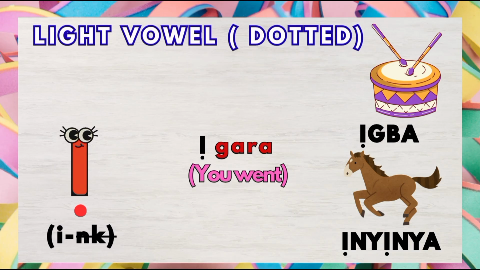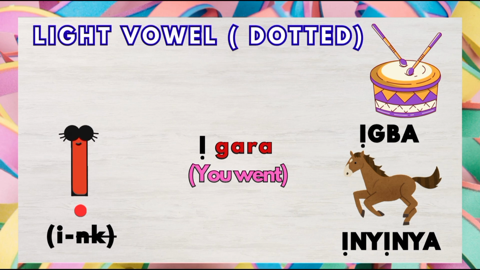Okay. Let's look at another example, which is the I, just like the I in your ink. Ink, I. Okay, let's look at the examples. Iwa. Iwa means a drum. Inyinya. Inyinya, which is a horse.